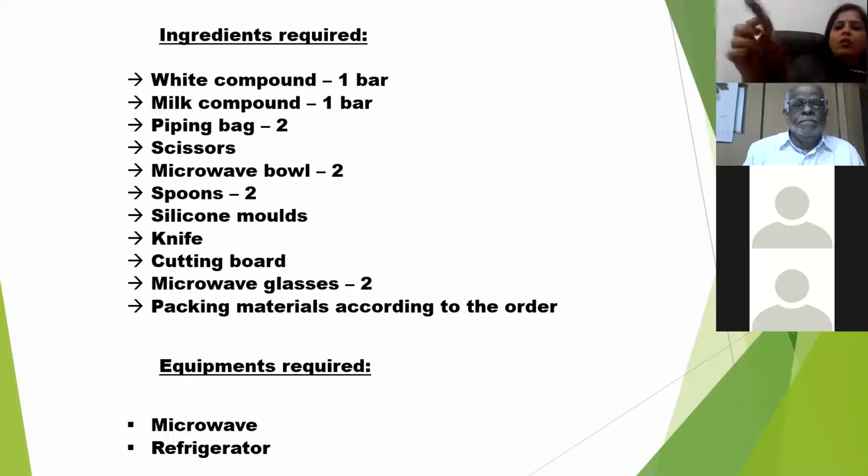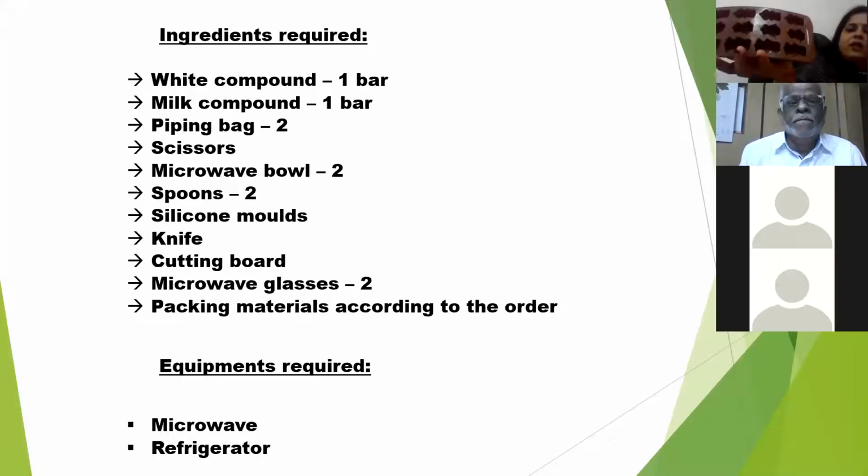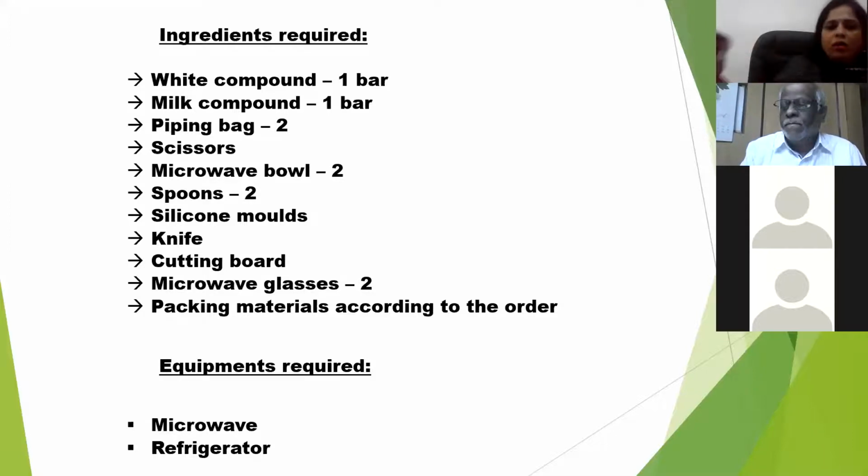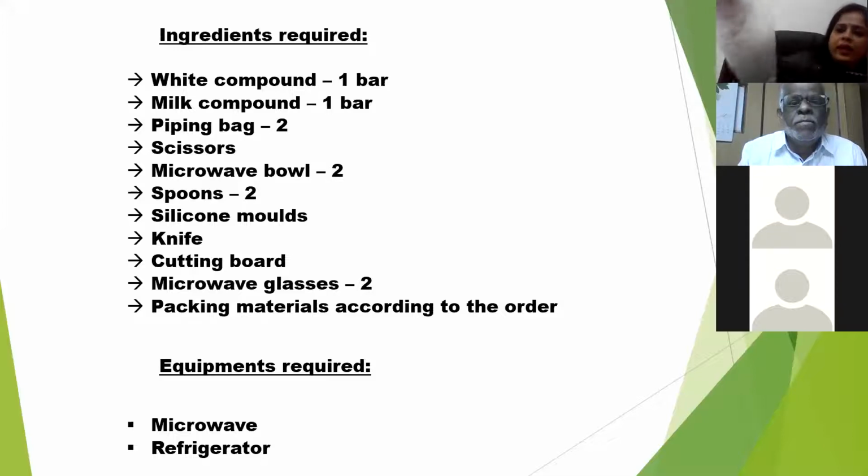This is the silicone mold, which you can get online also. This is a silicone mold, and this we call a piping bag. This you can get in any bakery shop. In Alquare, you have a big baking shop near home center. If you want, I'll send the location. So you can get your piping bags there, or anywhere in other big markets also.